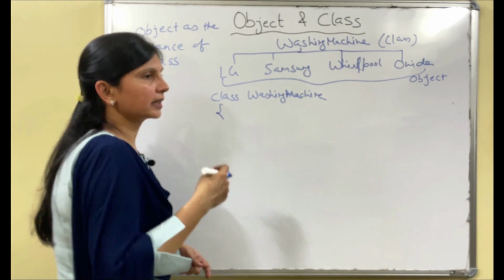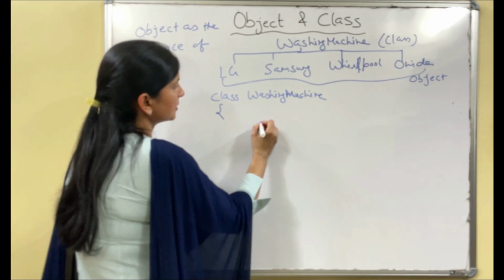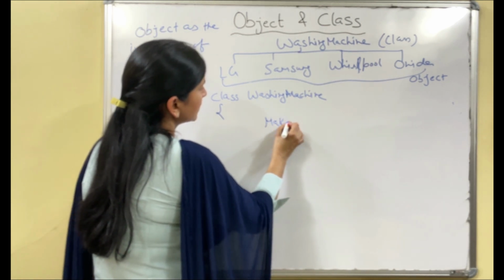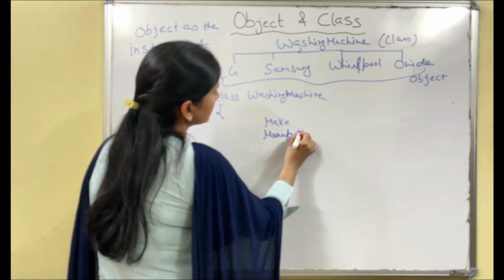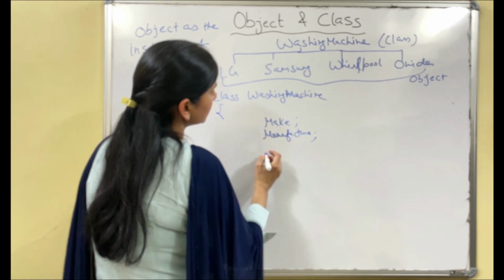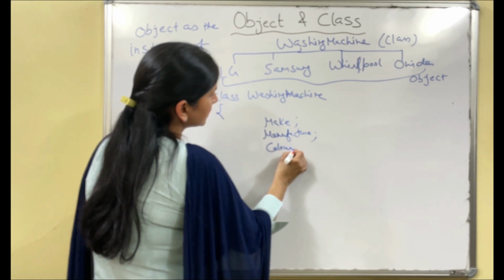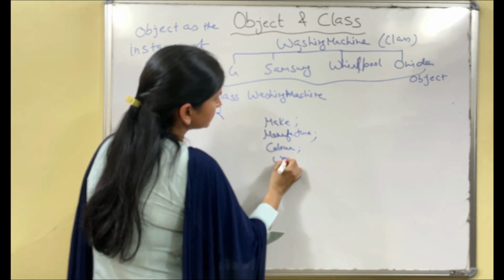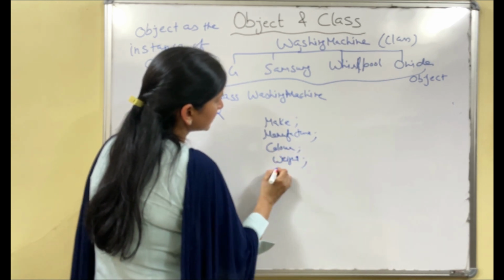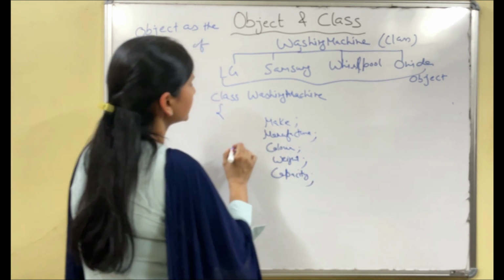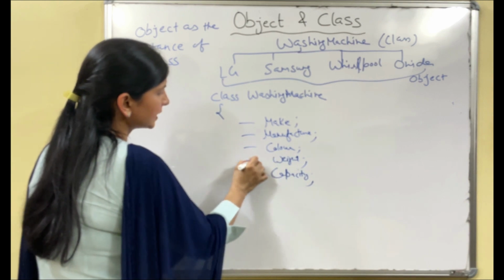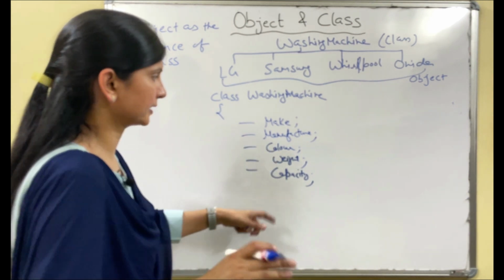So the attributes we have taken there: make, manufacture, then color, then weight, then capacity. So these were the data members we have taken. Of course some data types will be there. I'm not mentioning the data types right now.